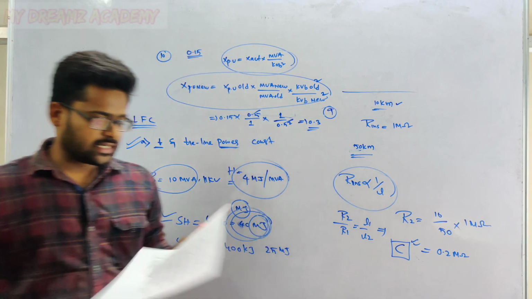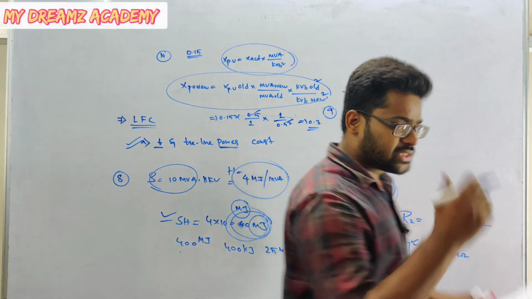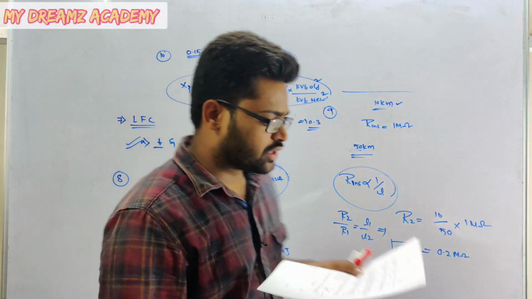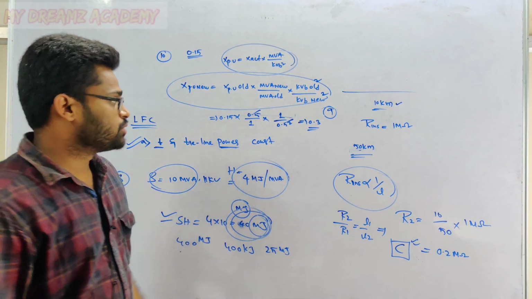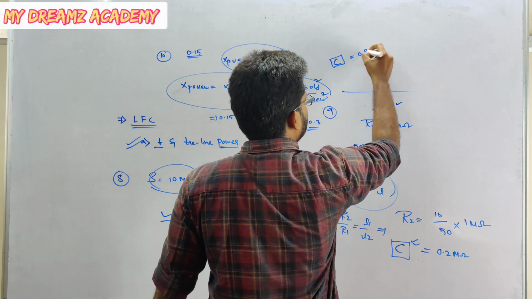So which option is correct? The first option is 0.075, the second option is 0.15, the third option is 0.3 and the fourth option is 0.60. So option C is correct. That is 0.3.